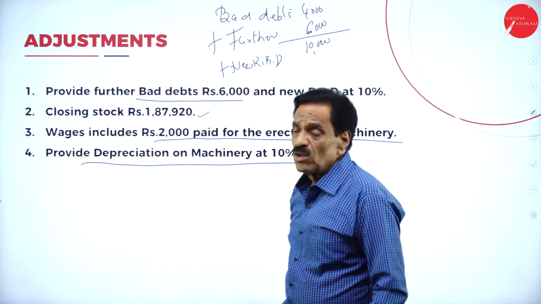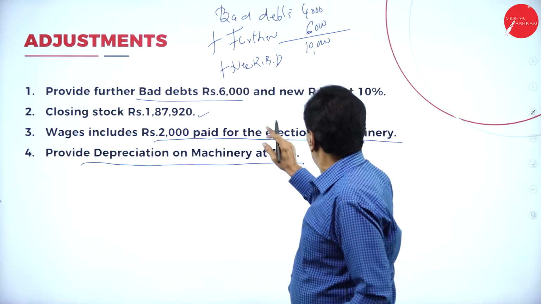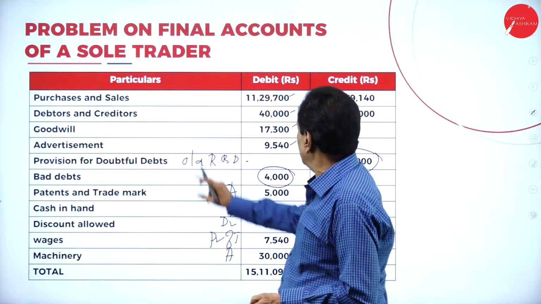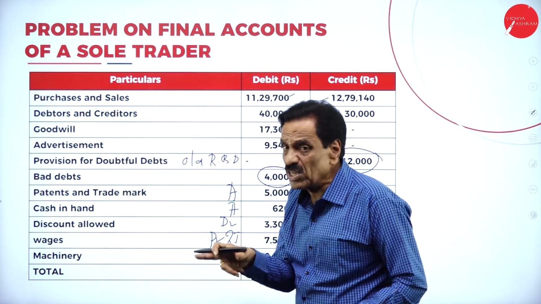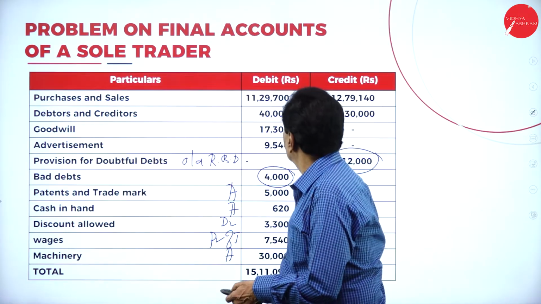I will explain. What's the bad debt? 4,000. How much further bad debt? 6,000. How much new RBD? 10,000. If you see the balance sheet, what's the debtor value? 40,000. How much further bad debt? 6,000 gone. What's the balance? 34,000. That is the new RBD.